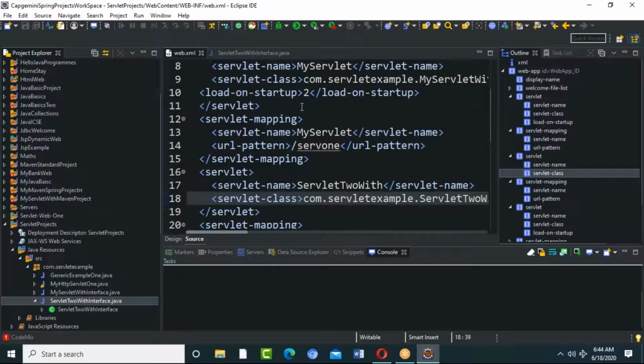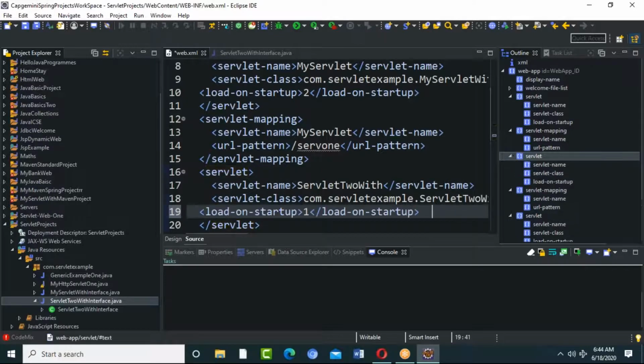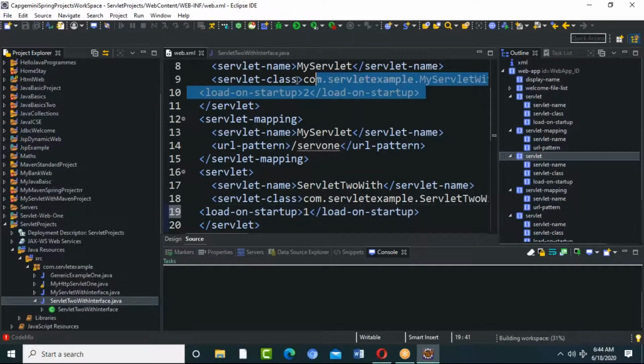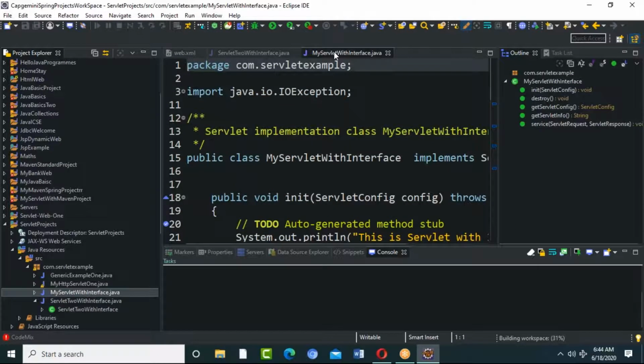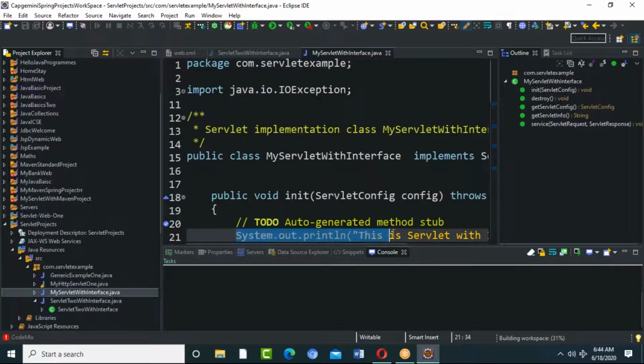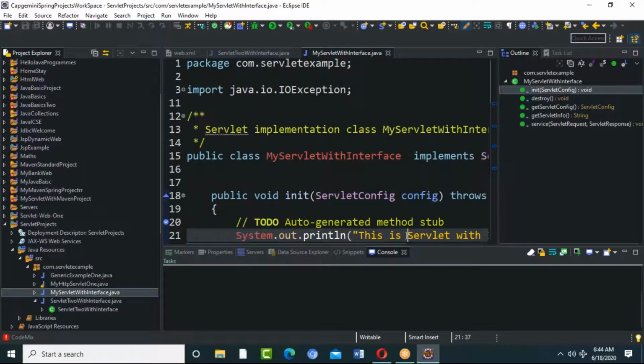Control C. And I'm writing load-on-startup, number 1 I'm giving. So I have to do the same for my servlet number 2, that means my servlet with interface. This is the one, which is my number 2. So that means first that object will be created, and then this object will be created, and the message will be printed from my servlet objects.